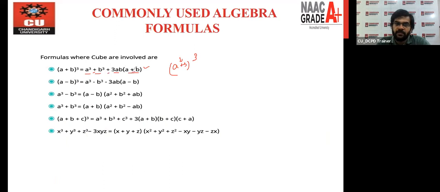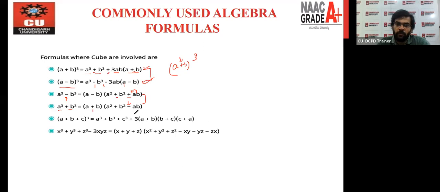Plus is everywhere. But if a minus b to the whole cube, this is a cube minus b cube minus, minus everywhere. All right. When there is a cube minus b cube, you can write it as (a minus b) bracket a square plus b square plus ab, and you can see that if there is a minus here, there is a plus here, right? Okay. Again, if there is a cube plus b cube, you can see that there is a plus here, but here is minus. So it's very important to remember that if there is a minus sign before ab, plus will come. But if there is a cube plus b cube, minus will come before ab. All right. So these are the two very important formulas.